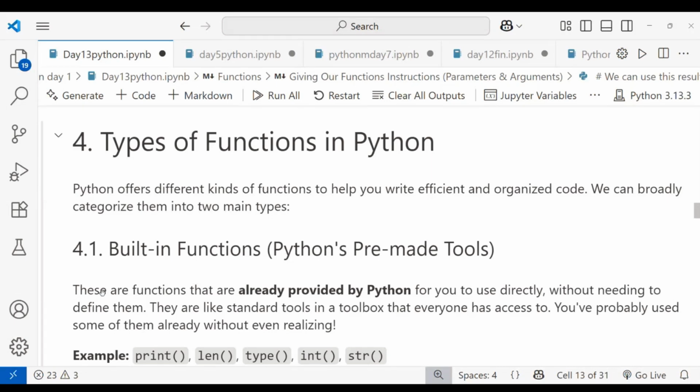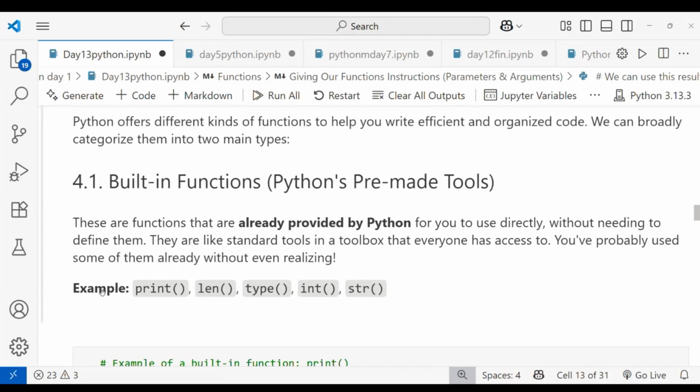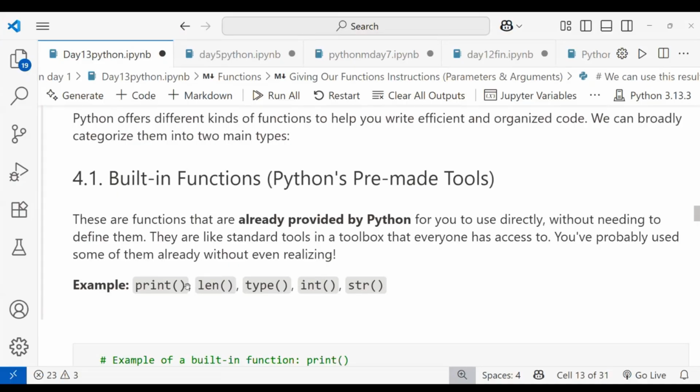There are standard tools in a toolbox that everyone can access, and you may already use some of them without even realizing. Let me take an example. These are the built-in functions. What is print? Print will print values or statements. We get the output from the system.